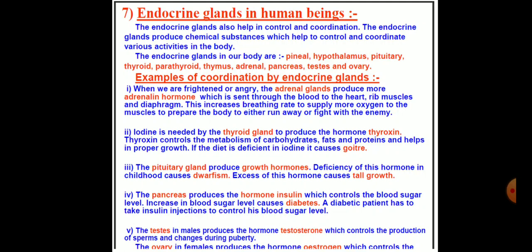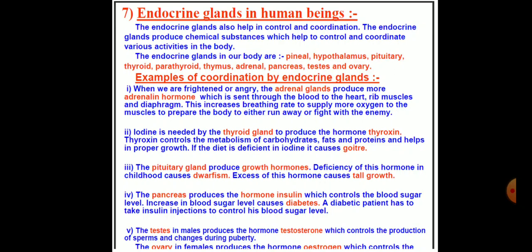As we know, when we are frightened or angry, the adrenal gland produces more adrenaline hormone, which is sent through the blood to the heart, ribs, muscles and diaphragm. This increases the breathing rate to supply more oxygen to the muscles to prepare the body to either run away or fight with the enemy.